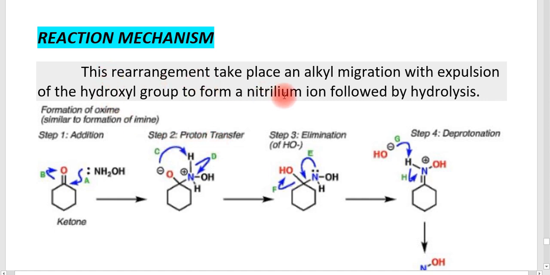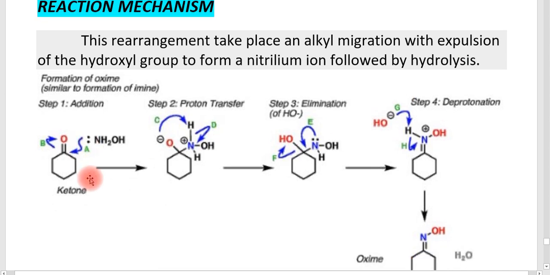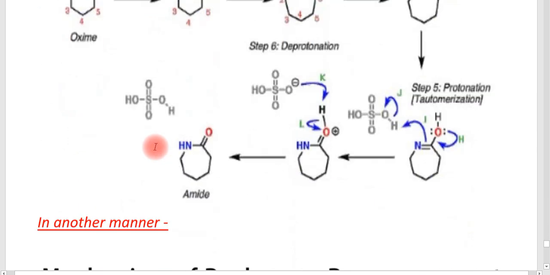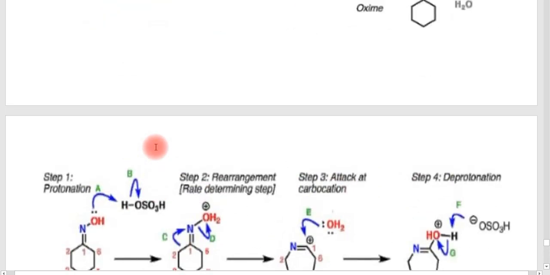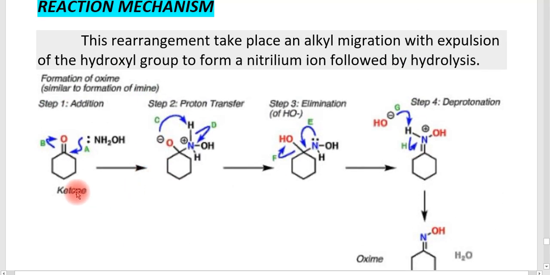This rearrangement takes place through an alkyl migration with the expulsion of the hydroxyl group to form a nitrilium ion followed by hydrolysis. So there are different types of mechanism, that means different ways in which the mechanism is shown. Two types of mechanism are shown here. The first method is like this, and the other method is like this. Which one is easy for you? You just follow that.